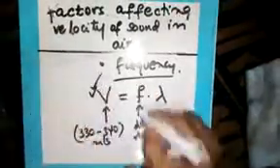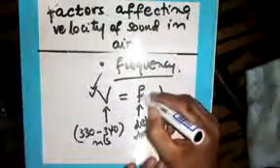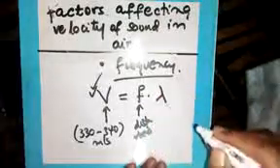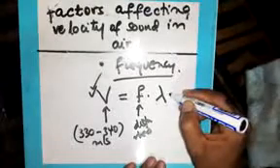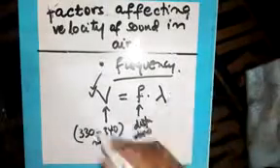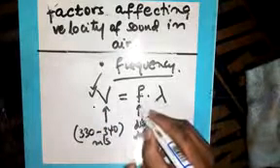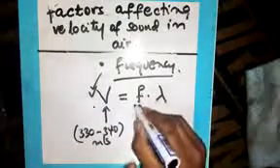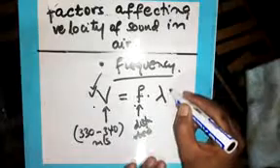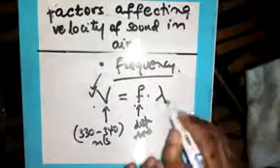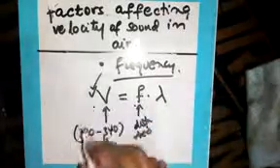If you increase frequency, the wavelength will decrease automatically, because this value must remain the same. Because 330 must remain the same. If I decrease frequency, I increase the wavelength automatically, because 330 must remain constant.